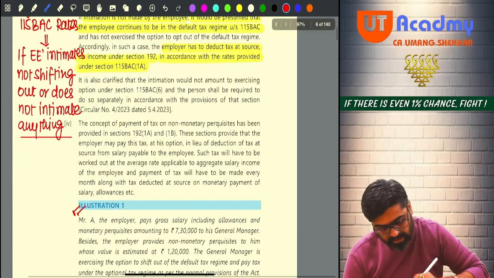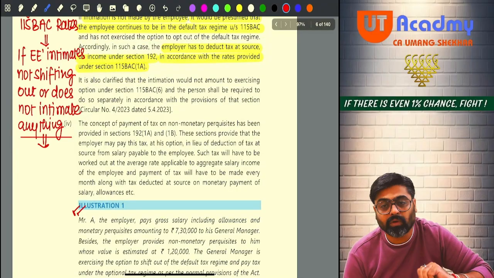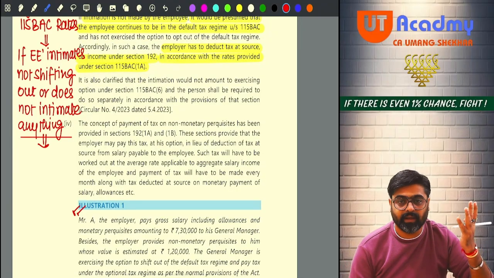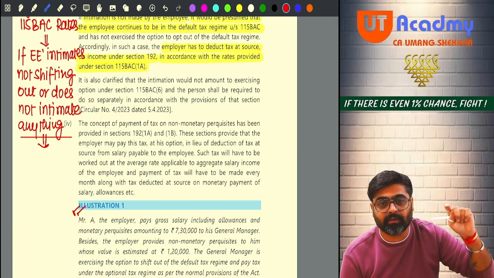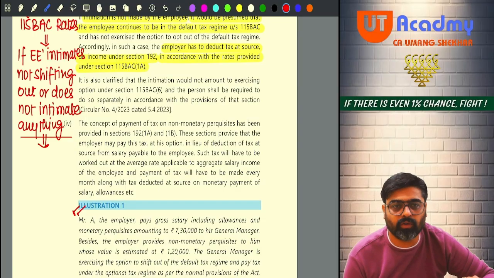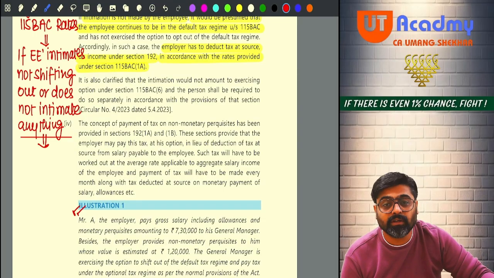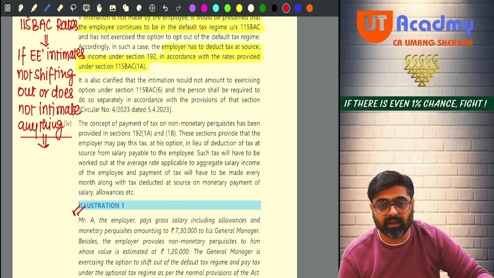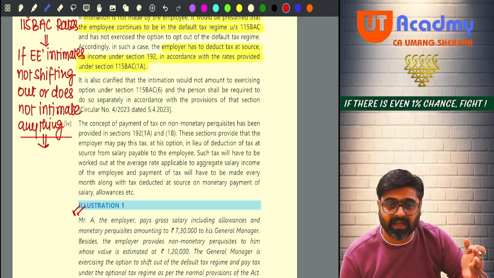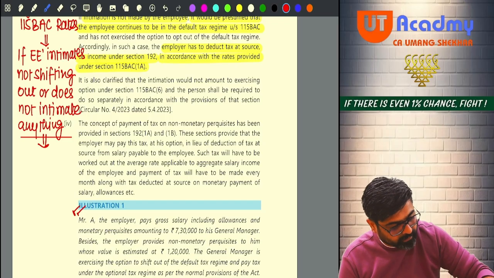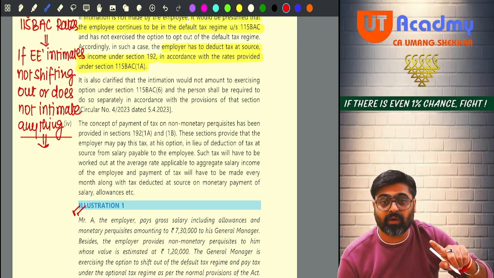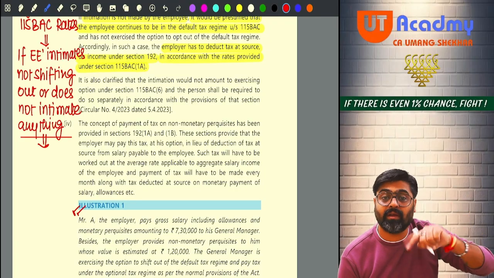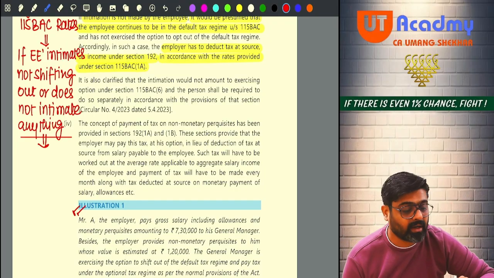6,70,000. Now let's calculate the tax on his salary, assuming that he is following section 115BAC. Yes or no? So 7,20,000 minus 75,000 standard deduction. His taxable salary will not be 6,70,000, it will be 7,20,000 minus 75,000, which is 6,45,000. Now on this 6,45,000, I will not apply the normal rates, I will apply the 115BAC rates. What are the 115BAC rates?